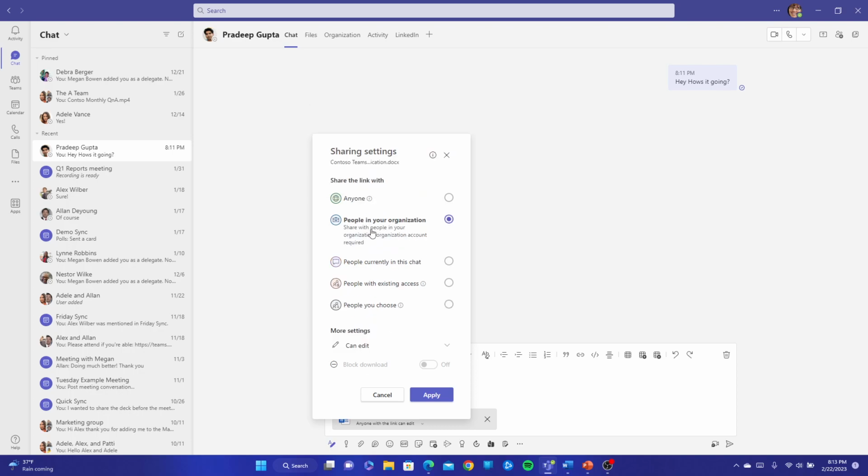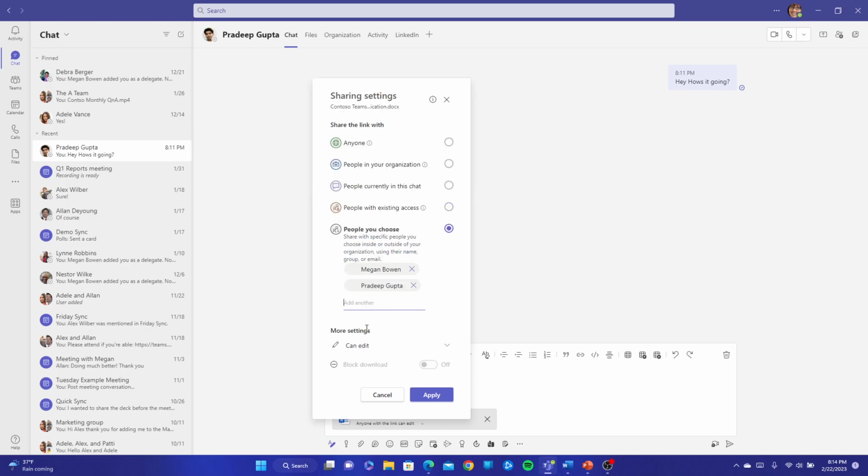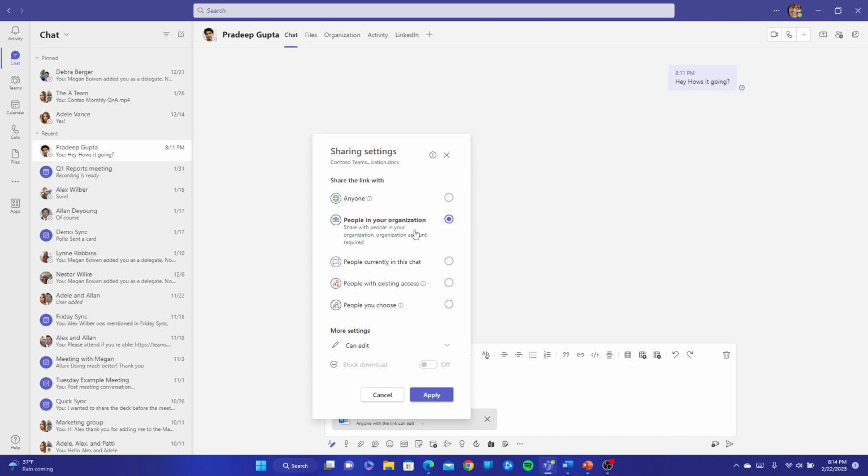There's the second option here, people in my organization. So people in Contoso who have the email handle Contoso can access it. People currently in this chat, that means that only Pradeep and I will be able to read this. And people with existing access, that means people you've already shared it with who just need to get access again with that link. And finally, people you choose. So that'll be specific people, and no one outside of those specific people can view the document. For today's demonstration, I'm just going to leave it on people in my organization.